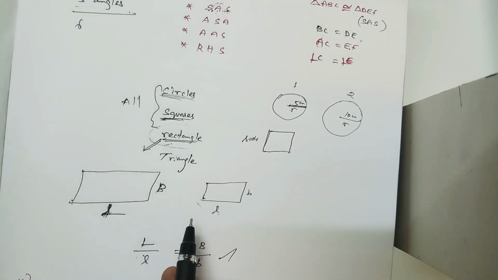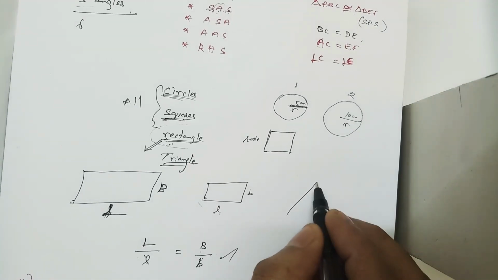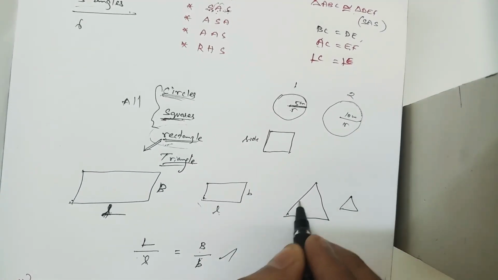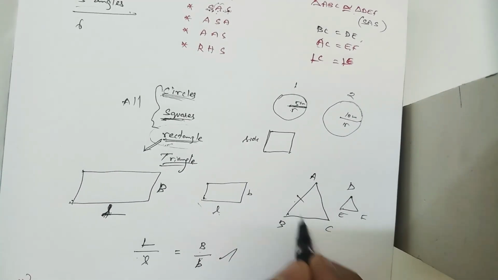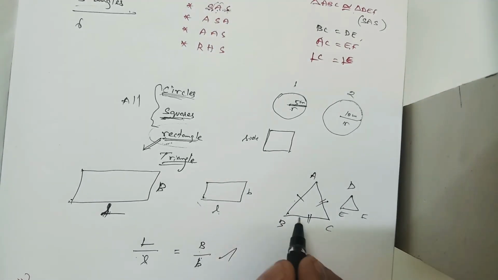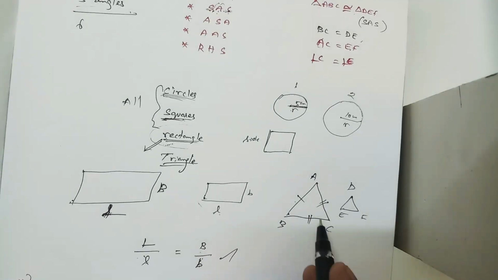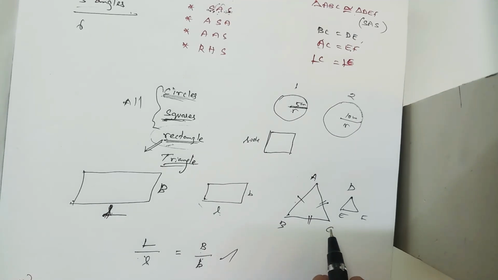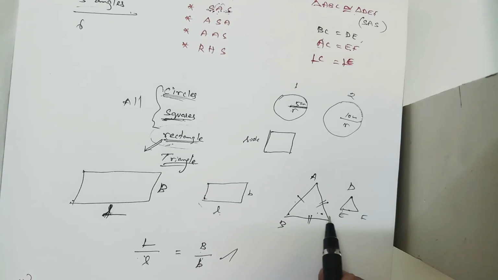See, you have to compare. When I take a triangle, we have three sides, right? So ABC and DEF. AB is one side, BC is one side, and CA is one side. We have three sides, and I want to compare the three sides with another triangle's three sides. So we will get three ratios, and the three ratios should be equal. Then only can we say that these two triangles are similar.